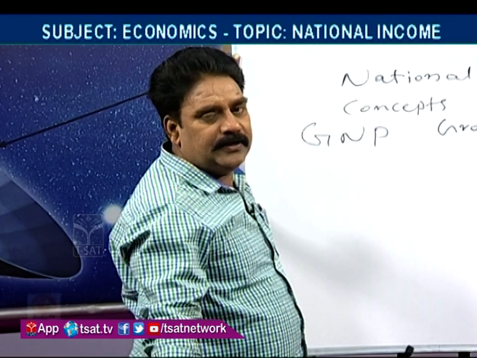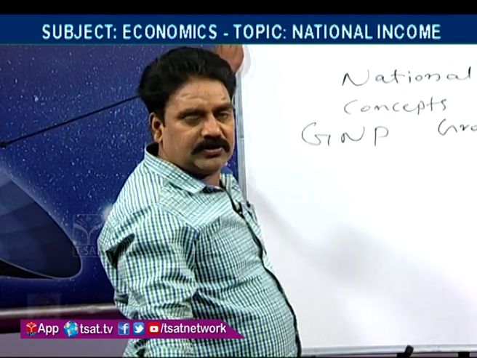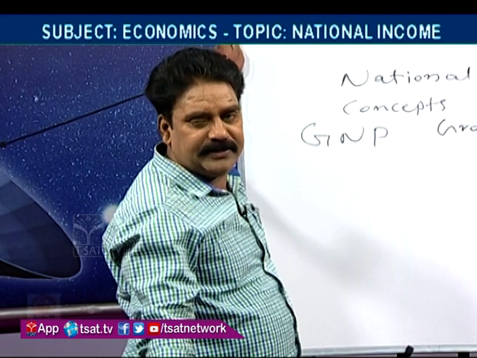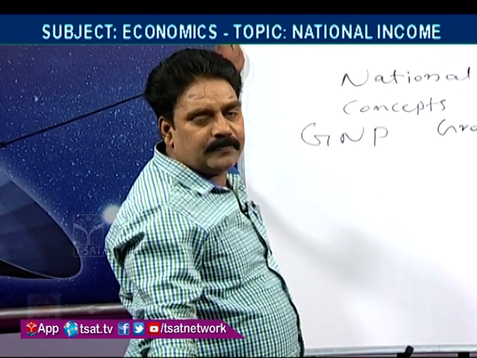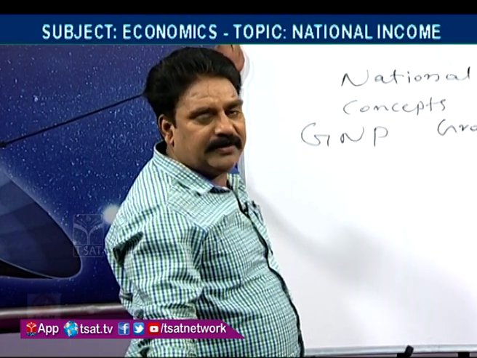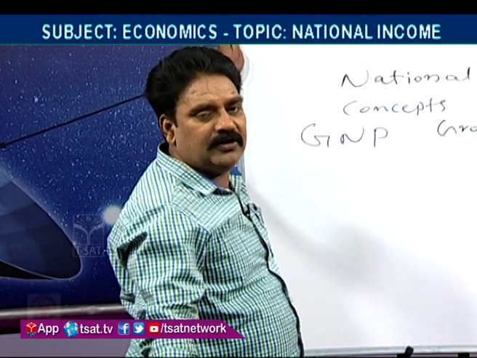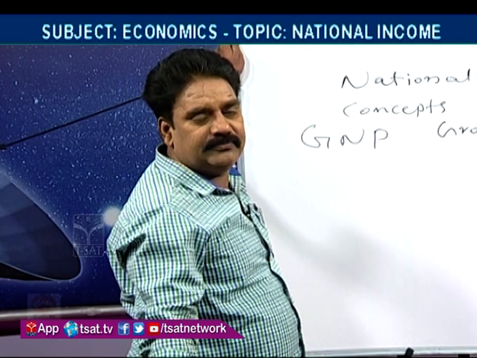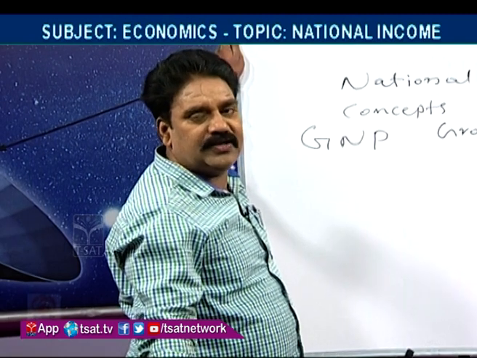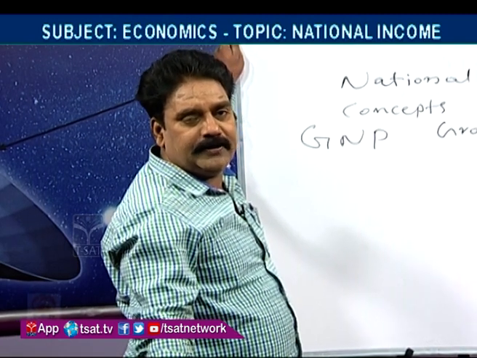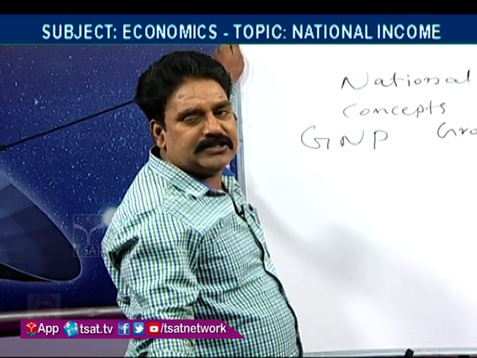We can say national income or gross national product, both are the same. We will make it clear later what exactly is the term we use for national income.